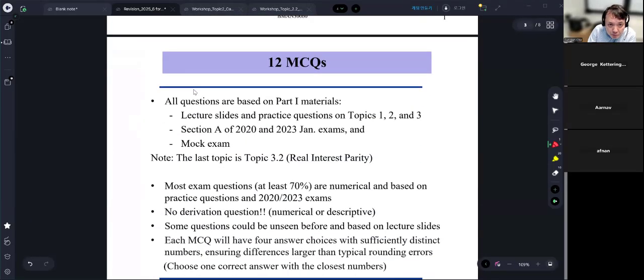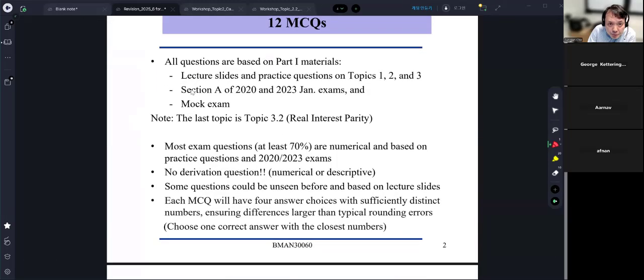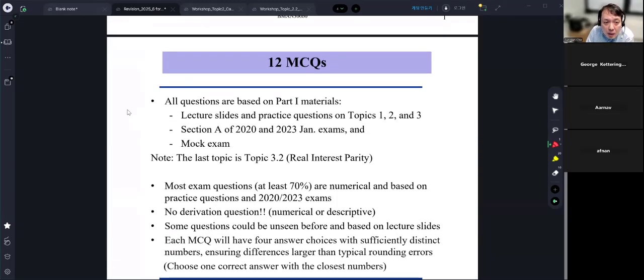So how to prepare for MCQ? All questions are based on part one material. So what are the part one materials? It's topics 1, 2, 3. The last topic is going to be topic 3.2, real interest rate parity. We're going to talk about this on Thursday.